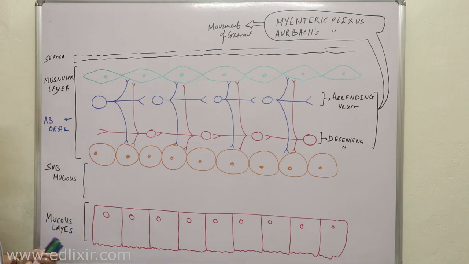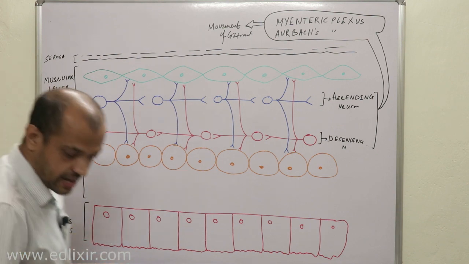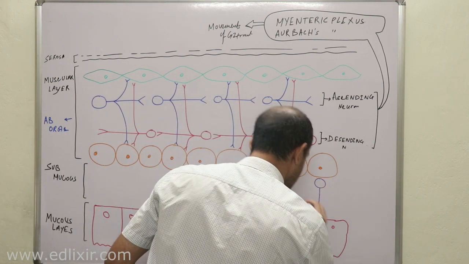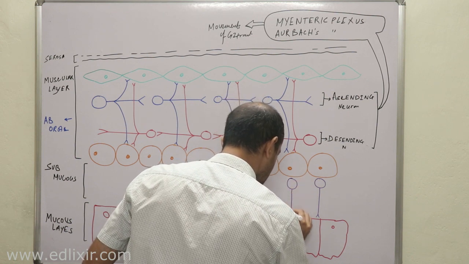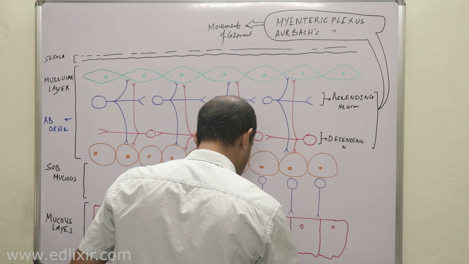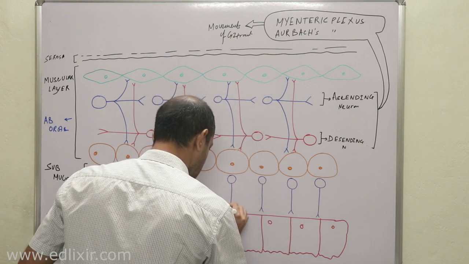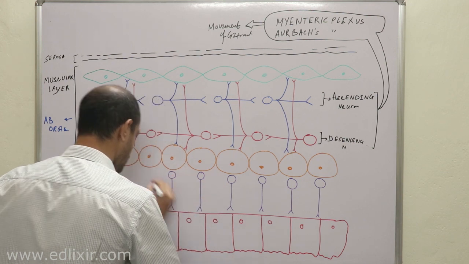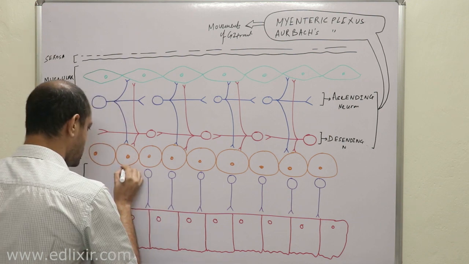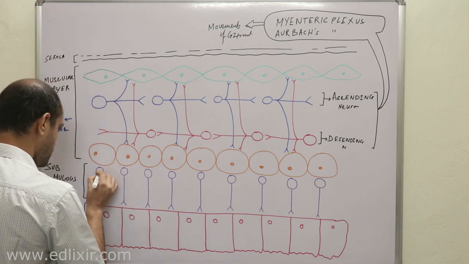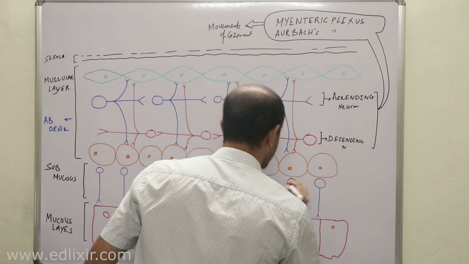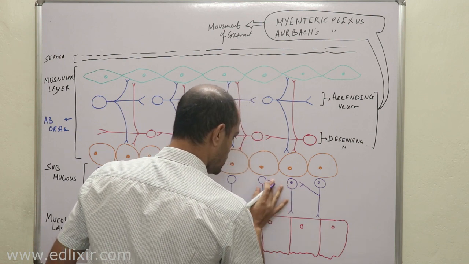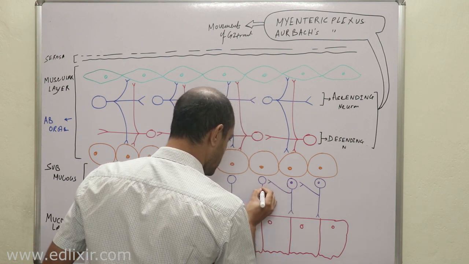Now listen with all your attention possible. There is another nerve net which is present here, in between the mucosal and submucosal layer. Now listen with all your attention possible on this earth. Now every neuron in this case actually activates others.